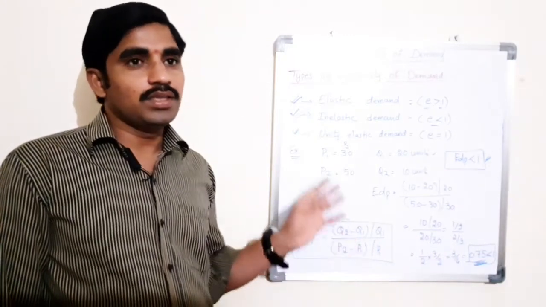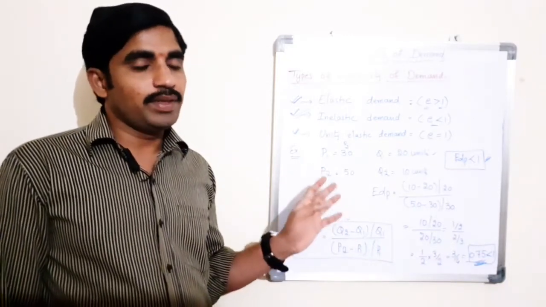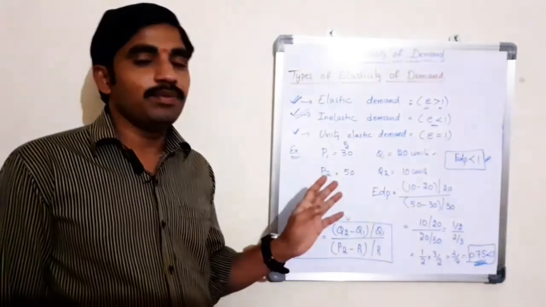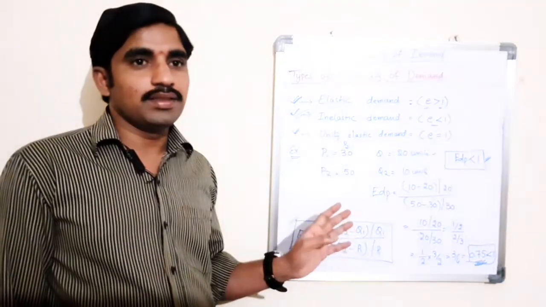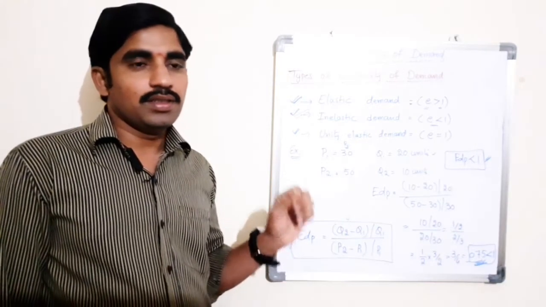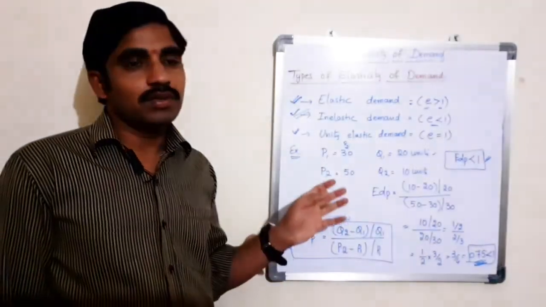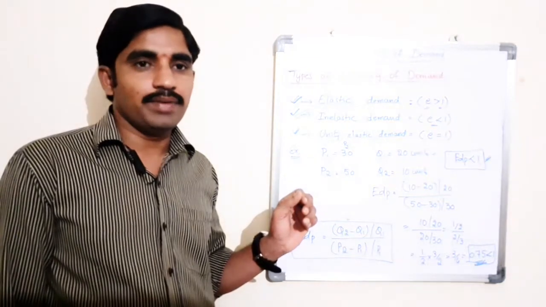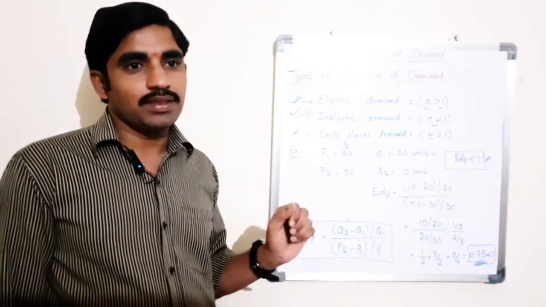And it plays a very important role in an organization at the time of fixing the prices for a commodity. The trader must have the knowledge of this price elasticity of demand at the time of fixing the prices